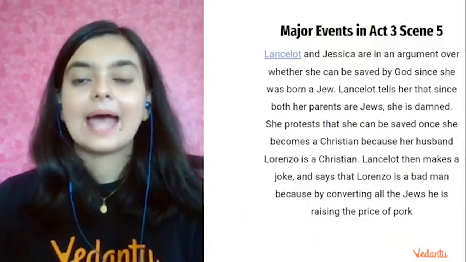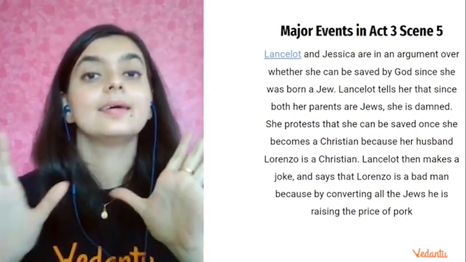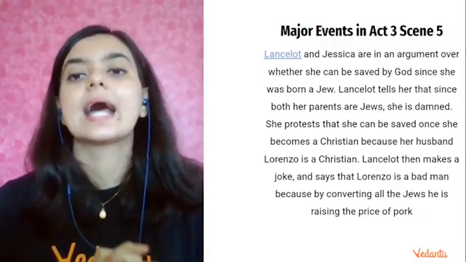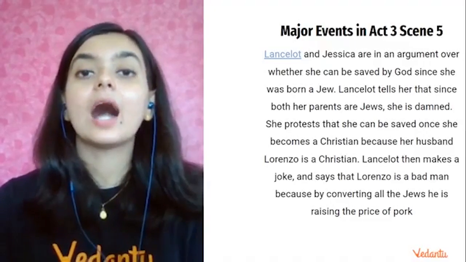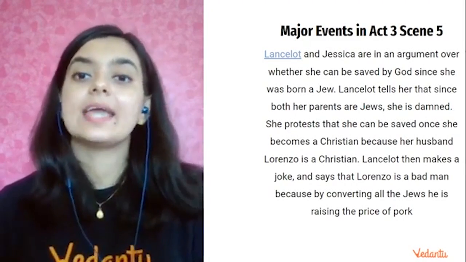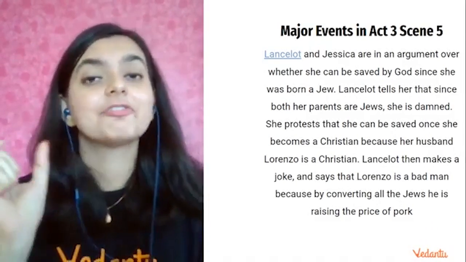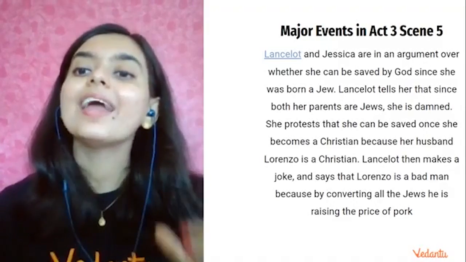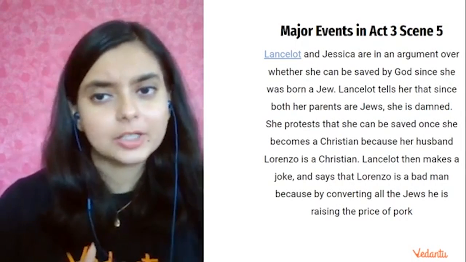Right. And the last scene in Act 3 is about Lancelot and Jessica, where they are having an argument. Now, what is this argument? This is very important. Whether she can be saved by God because she was born a Jew. Now, this is again a very controversial argument. If she is born a Jew, why would God not save her? Just because she is born a Jew.